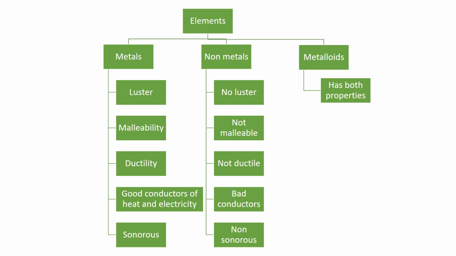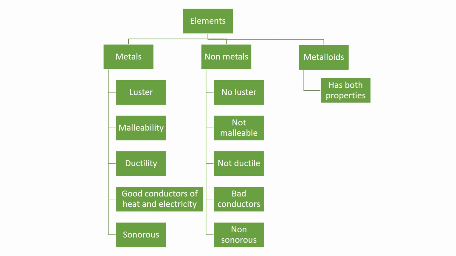Elements are classified into three: metals, non-metals and metalloids. The characteristics of these we have already learned in the last class. Metals, what are the characteristics of metals? Metals have shine, that is they are lustrous or they have luster. Malleability means they can be beaten up to form sheets. Ductility means they can be converted into wires.